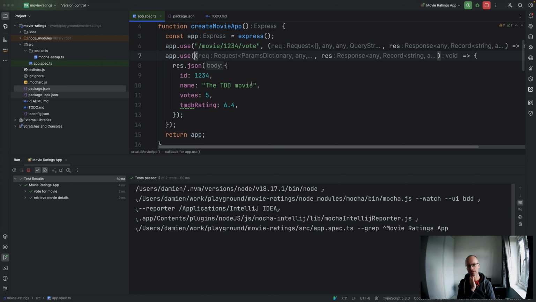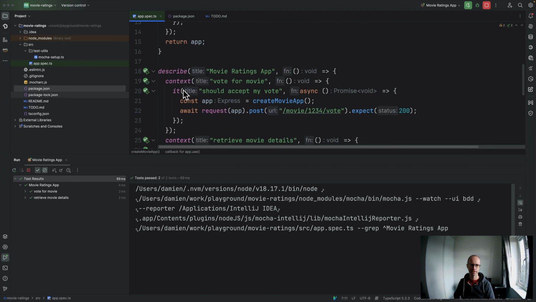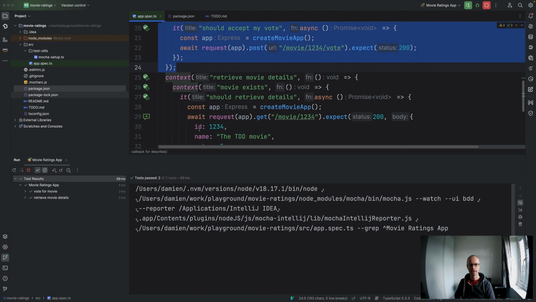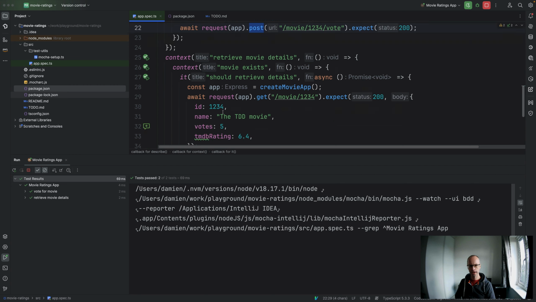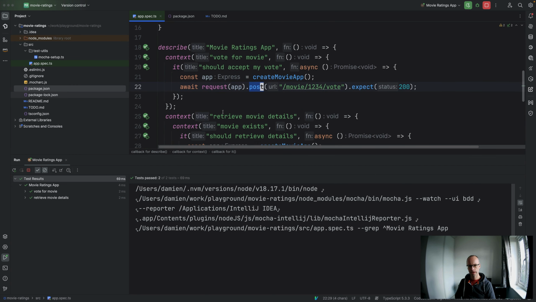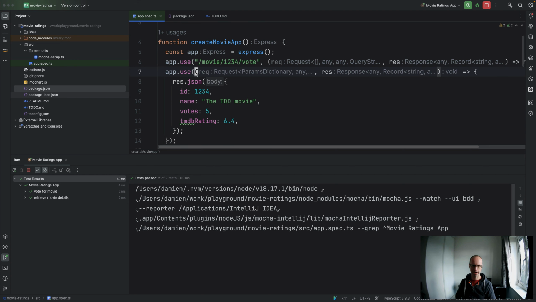So if we're being complete about this, we'd write additional tests. We can almost say these are the acceptance tests. This is like meeting the requirements. There are other maybe implicit requirements from this that would say actually this shouldn't work if you do a get, it should respond back with an invalid method or something like that. So we can stop us from using use and instead force us to use post and force us to use get here and force us to put the URL in here.